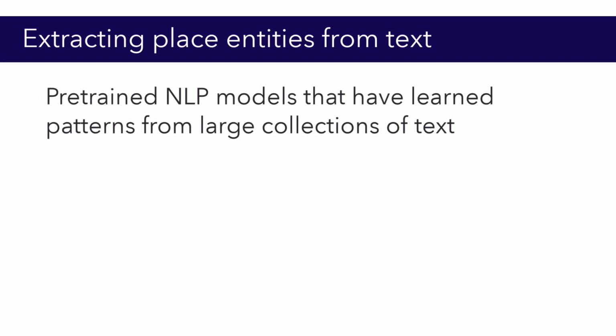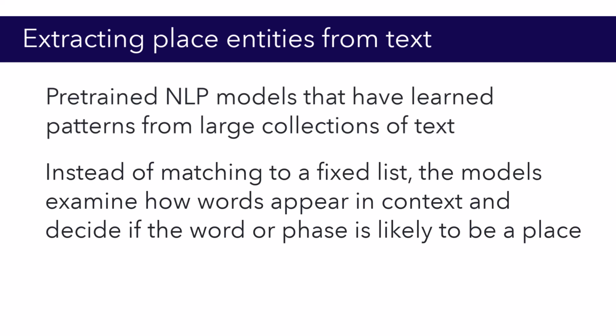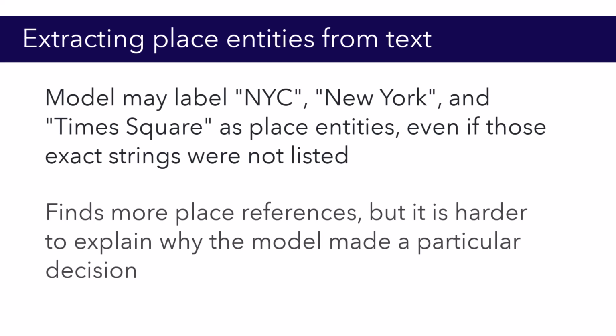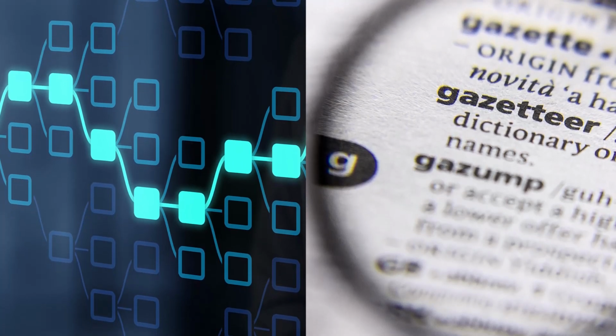Another approach uses pre-trained NLP models that have learned patterns from large collections of text. Instead of matching to a fixed list, these models examine how words appear in context and decide whether a word or phrase is likely to be a place. Using the same examples, a model may label NYC, New York, or Times Square as place entities, even if those exact strings were not explicitly listed beforehand. This approach can find more place references, but it is harder to explain exactly why the model made a particular decision. In practice, many systems combine gazetteer and modeling approaches.